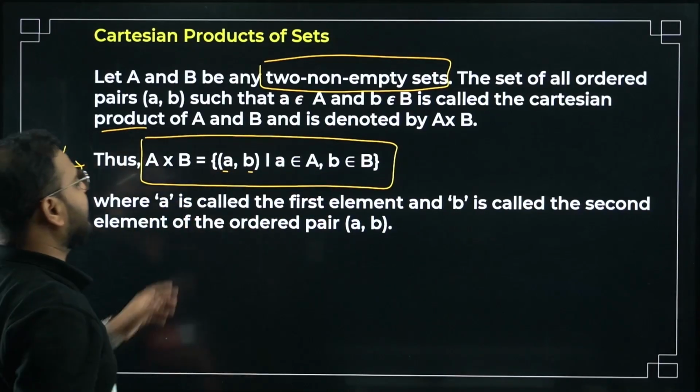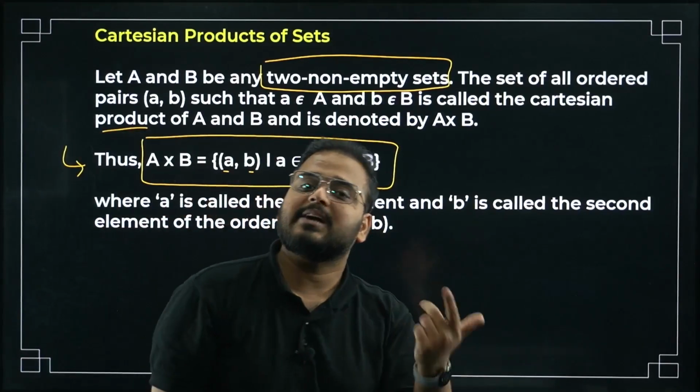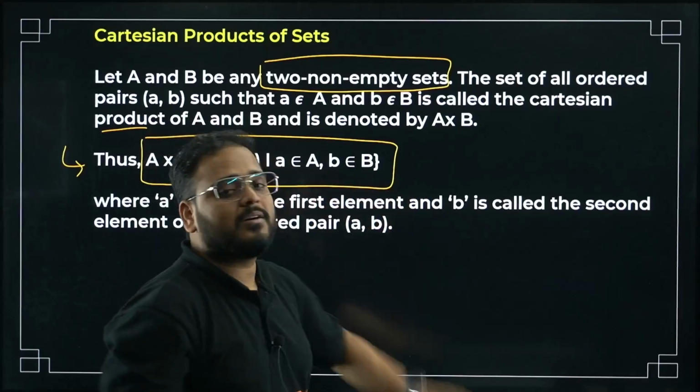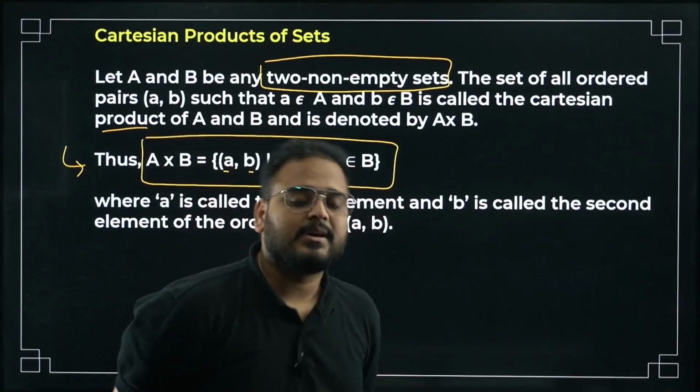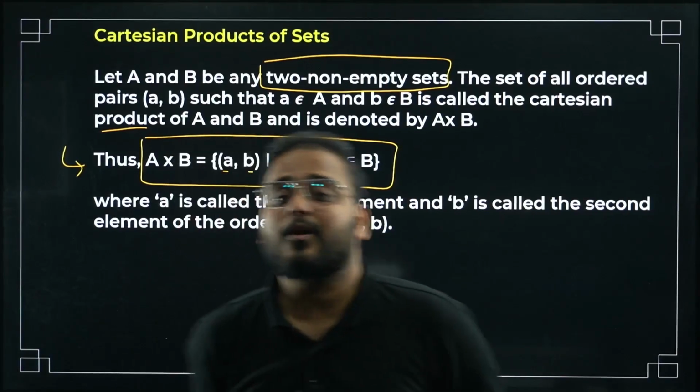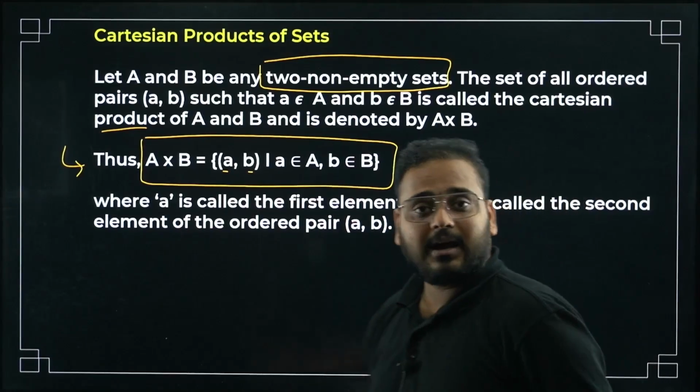A cross B is given by (a, b), the ordered pair, where a belongs to the set A and the small b belongs to the set B. Small b is an element of set B and small a is an element of set A, the first set. Yes, order has to be the same.